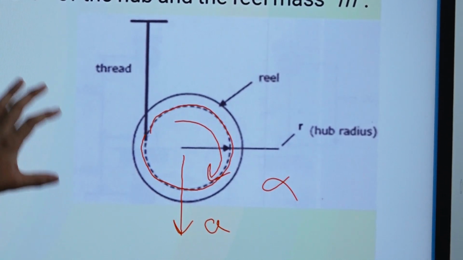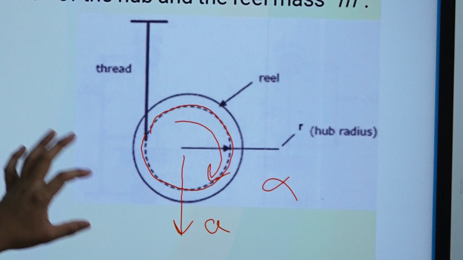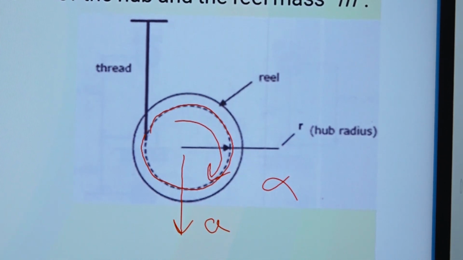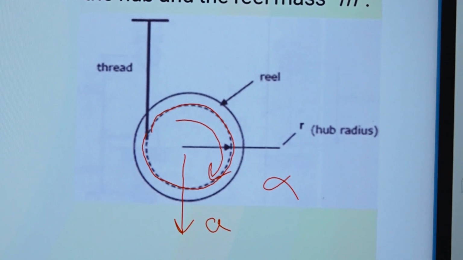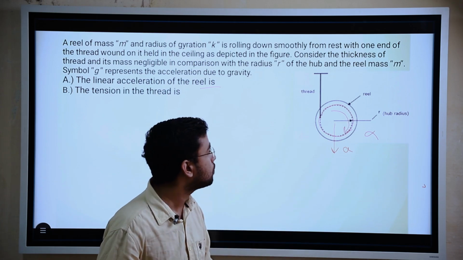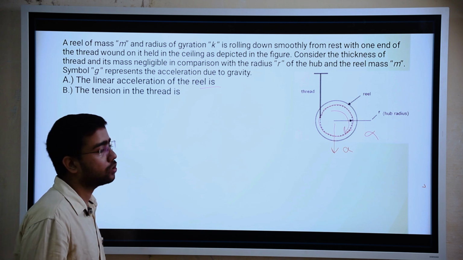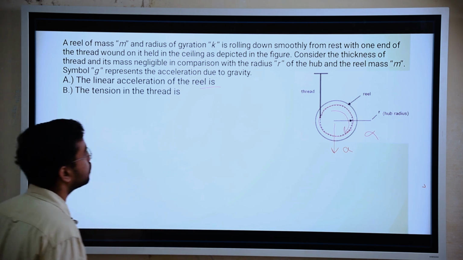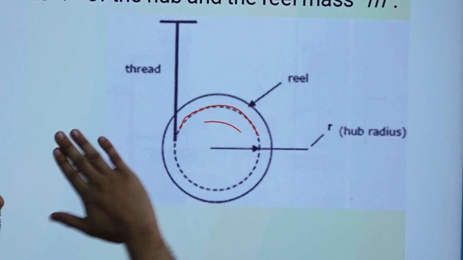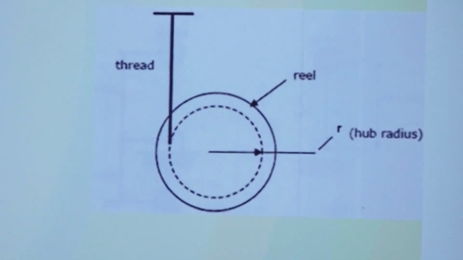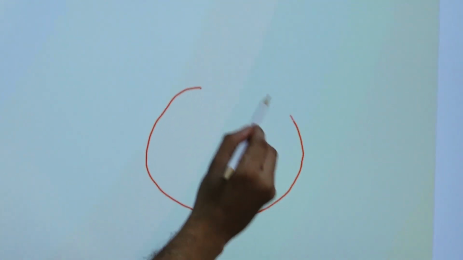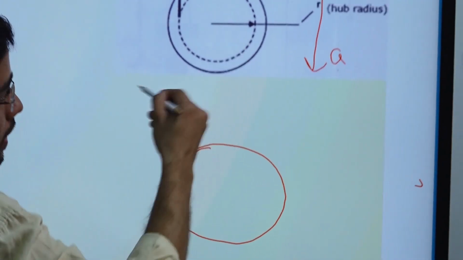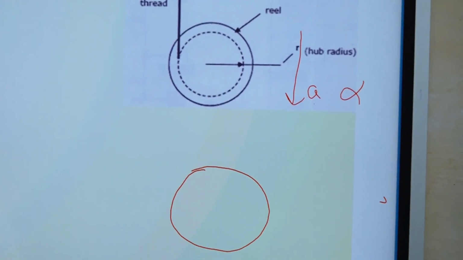So this is a dynamic problem, and how can we solve it? There is only one way, as I told you, and that is D'Alembert's principle. You need to use only D'Alembert's principle to solve this type of problem. There is no other way to solve a dynamic problem. First we will make a free body diagram. Suppose it is moving down with an acceleration a and rotating with angular acceleration alpha.